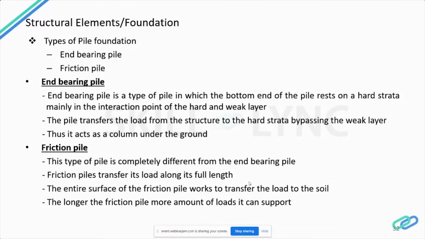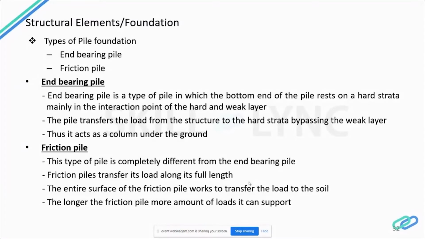And next is the friction pile. This is completely different from the end bearing pile. This pile transfers the load along the full length, maintaining the friction between the soil and the pile. So it transfers the load through these frictions. So the entire surface of the friction pile transfers load to the soil. The longer the friction pile, the more load it can support.